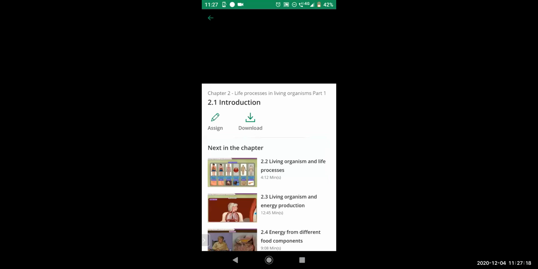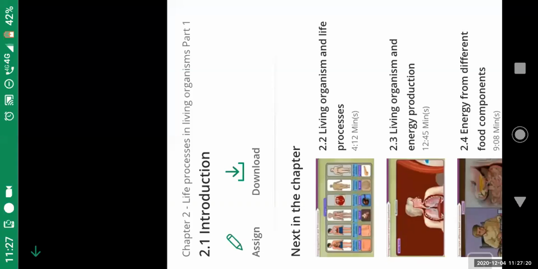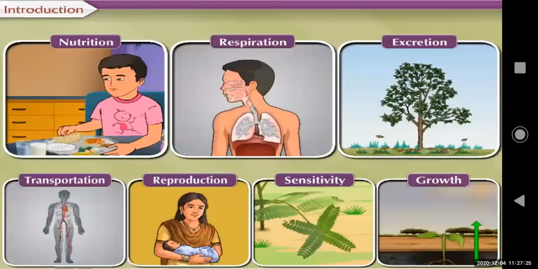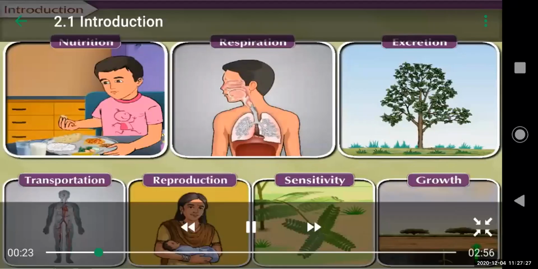Chapter 2. First, recall what we have learned. In sufficient quantity. Digestive juices.